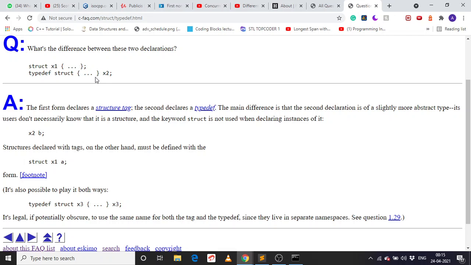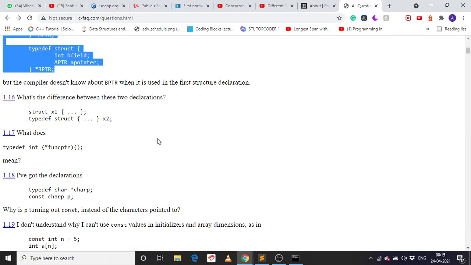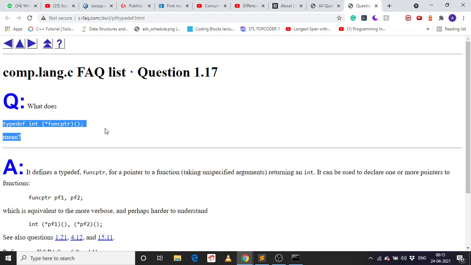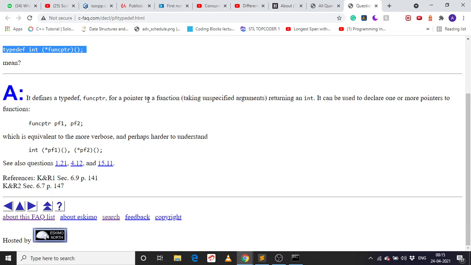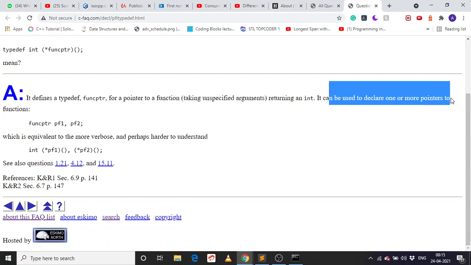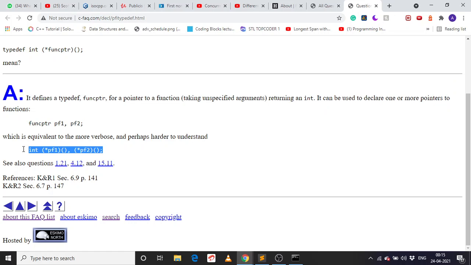But it's saying if we are using typedef, we should not use struct here. We can use this, but if it's defined as struct, we should use struct here. So that's better C. But this typedef will do it. It tells us it's a function pointer, as we can see. That's for a function which is taking no arguments but returning an integer. So it's the definition; it can be used to declare one or more function pointers. So both are like this.